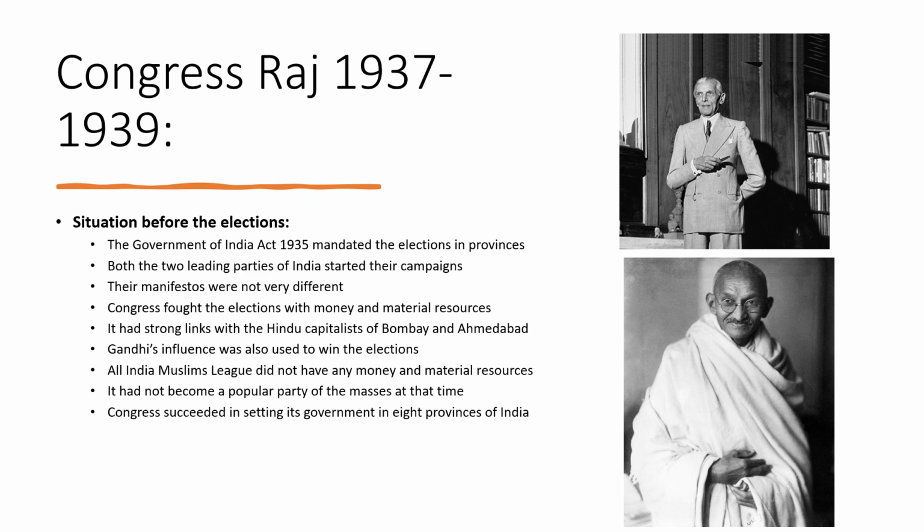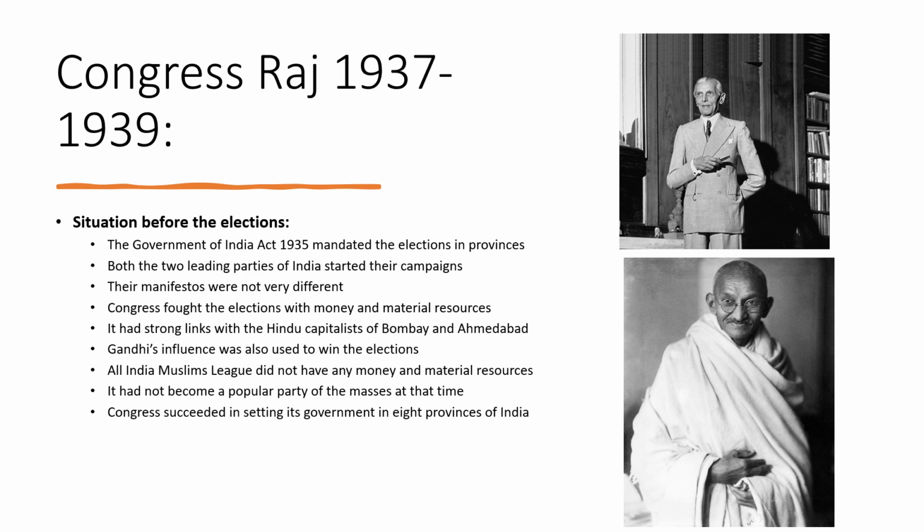These were quite similar things that both the parties promised to the locals of India. But students, Congress fought the elections with money and material resources. Congress was a very well developed and strong political party in India. It was founded in 1885 and it had a very long experience of doing politics in India. Moreover, it had strong links with the Hindu capitalists of Bombay and Ahmedabad.